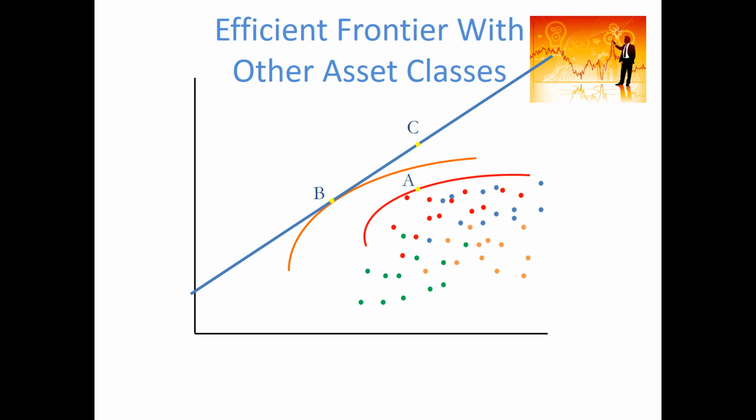Now we can see in this particular example, we can combine B with the risk-free rate of return. We can come up with a portfolio C which dominates A, that is clearly superior. So this is the theoretical reason why it is important for investors to consider allocating across asset classes, and why it is arguably the most important decision that they might make.